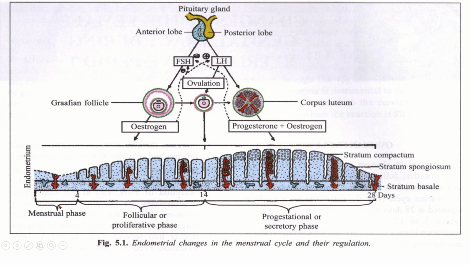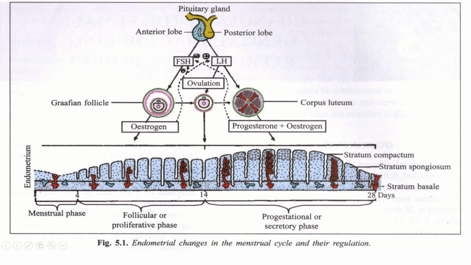You can see here. So this is the menstrual phase. This is day 1, menstrual phase, 1 to 4 days. Then there will be follicular or proliferative phase, where estrogen is the main hormone. On the 14th day after ovulation, the corpus luteum will come. The corpus luteum will secrete progesterone. Progesterone will help in the secretory phase, also called progestational phase. And again on 28th day, if there is no fertilization, there will be cessation of activity of corpus luteum and there will be decreased level of progesterone, which ultimately leads to menstrual phase, shedding of the endometrium.